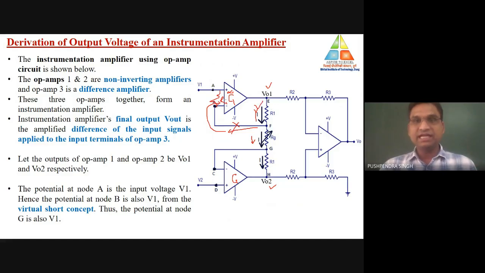That means all the current I will flow towards this Rg. Rg is a potentiometer, and the value of this Rg can be varied by changing the position of this wiper. So the same current I will flow across this resistance Rg. Similarly, at the node G, this current I can move either in this direction or in this direction.